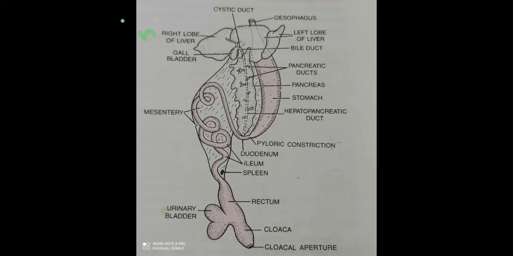See, for accessory digestive glands, you would never have heard that the food enters into the liver, the gallbladder, or the pancreas. No, but their secretions help in digestion of food. Food remains in the alimentary canal pathway and never comes outside of it, right? But when the secretions of these glands go into the alimentary canal, they help in digestion of these biomolecules. So this much you have to prepare for the digestive system of cockroach.